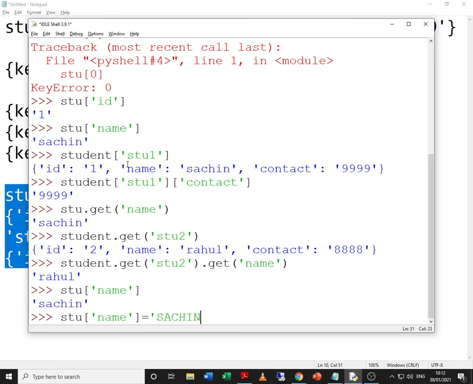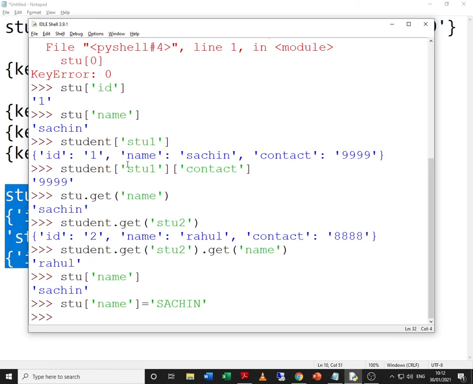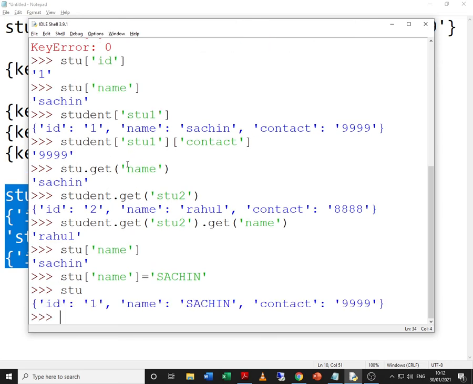I am just changing the lower case to upper case, nothing more than that, and let us try to check. Wow, just observe, the name has been changed. That means you can change the values once you have created a dictionary.